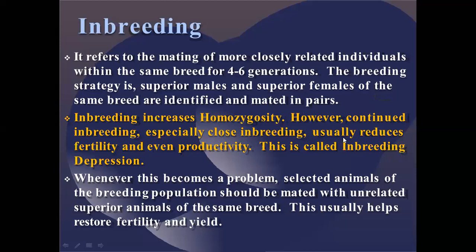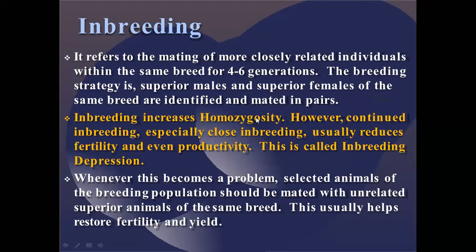Now the next part we see is the breeding strategy. What exactly is the breeding strategy? The strategy is that superior males and superior females of the same breed are identified and mated in pairs. This is the logical thing that we generally do in inbreeding: superior males and females are identified and mated in pairs. Inbreeding encourages homozygosity. I already mentioned why homozygous characters are very important, because if homozygous characteristics have not been developed, then in the future there might be chances that some illogical or unrelated characteristics can develop in that particular breed.